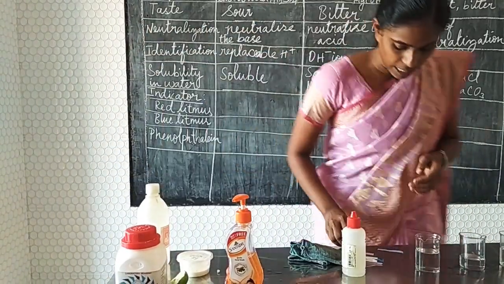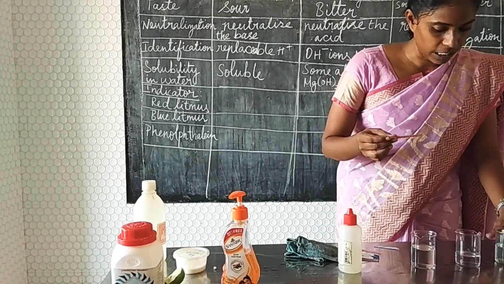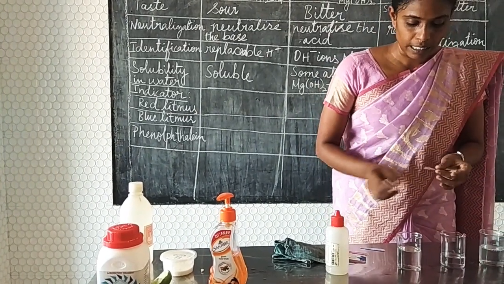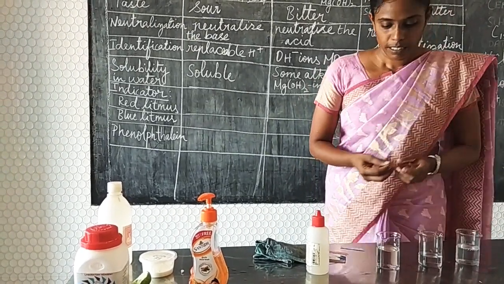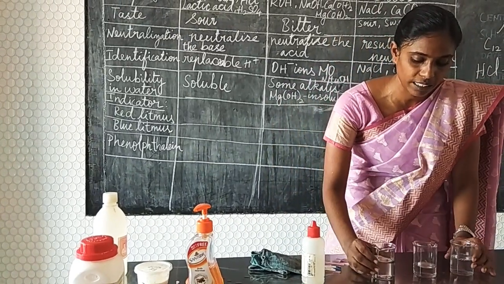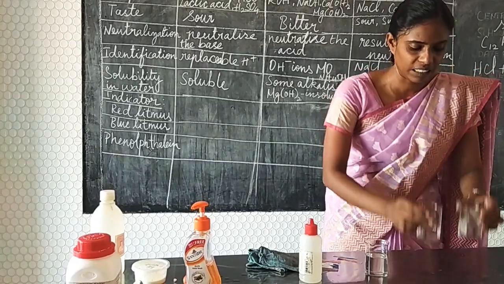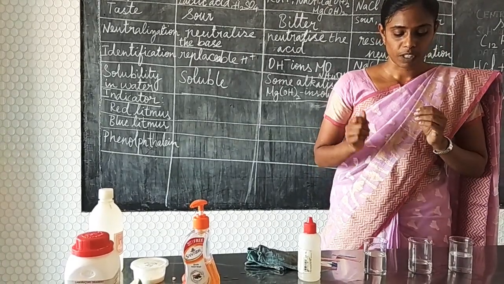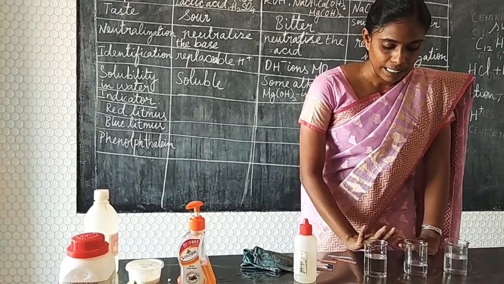So first we are taking a red litmus paper. We are going to dip this in the acid and then base and salt and in neutral solution. In these you can see they are all colorless. We don't know which is acid, which is base and which is salt or neutral. So we are going to conclude by seeing the color change.